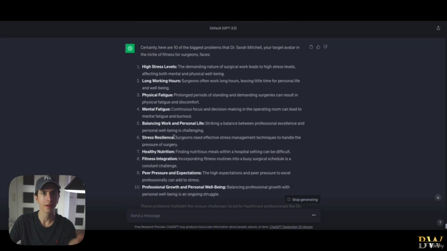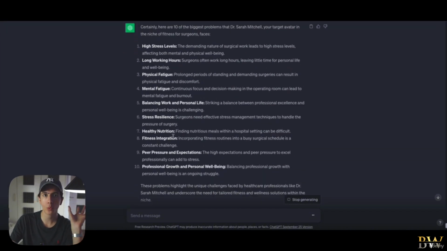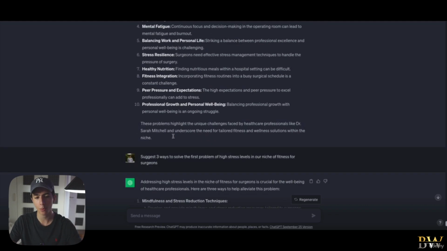This is the way in which you need to work. After we have created our target avatar and we have identified the 10 core problems of our target avatar, it is time to decode each and every single one of those problems and provide solutions to each and every single one of those problems, right? With our offer, with our content. And this is exactly what we're doing right now.